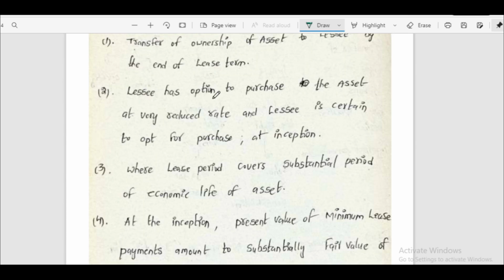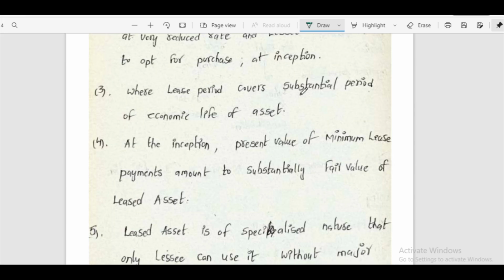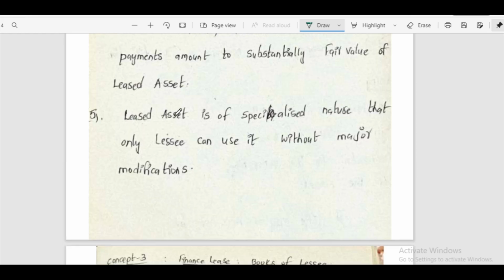Lessee has option to purchase the asset at a very reduced rate and lessee is certain to opt for purchase at inception. Lease period covers substantial period of economic life of asset. At the inception, present value of minimum lease payments amounts to substantially fair value of leased asset. Leased asset is of specialized nature that only lessee can use it without major modification. These are 5 conditions.